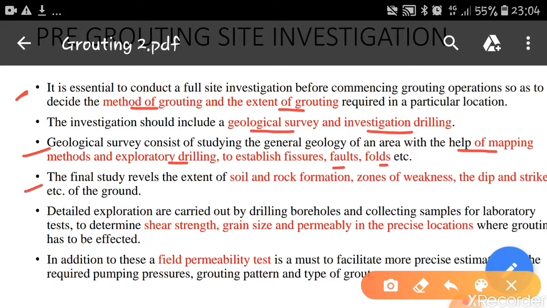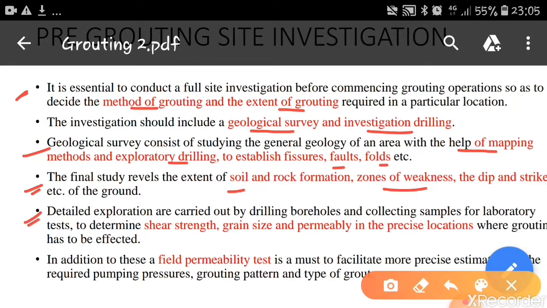Then the final study reveals the extent of soil and rock formation, zones of weakness, dip and strike, etc. of the ground. Once we study the geology of the area, we will come to know the soil and rock formation of that area, how that soil and rock were formed, what the causes of weathering are, what the zones of weakness in that rock or soil are, and also the dip and strike of that ground. These are essential features required for compaction grouting.